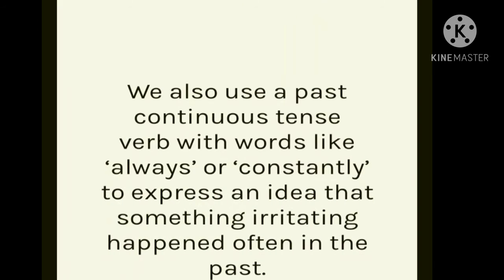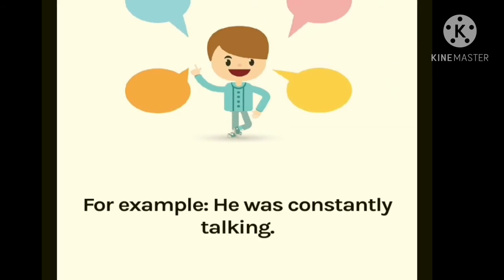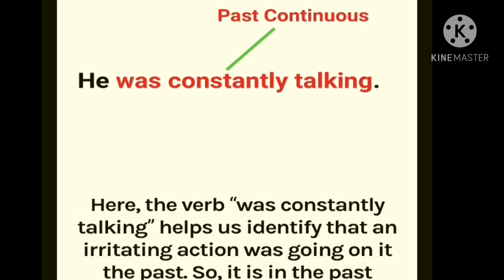We also use a past continuous tense verb with words like always or constantly to express an idea that something irritating happened in the past. For example, was constantly talking. In that sentence, was constantly talking helps us identify that an irritating action was going on in the past. So it is in the past continuous tense.